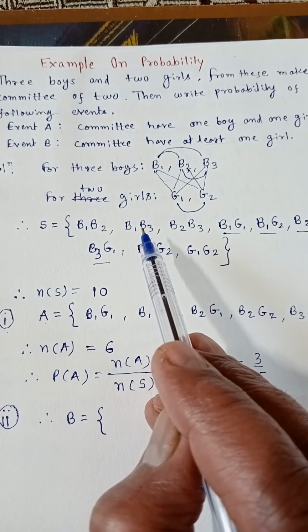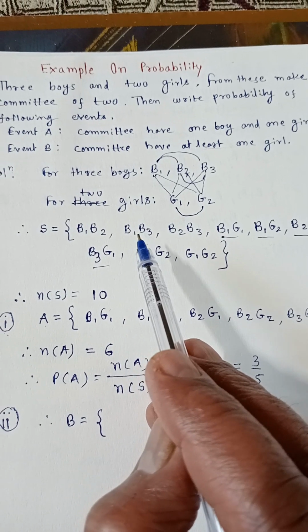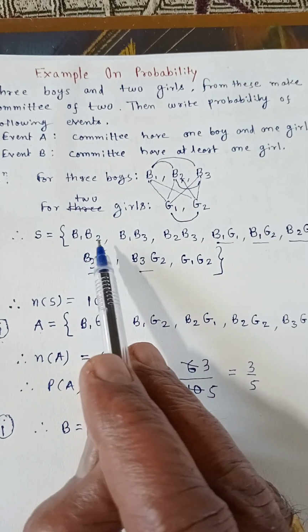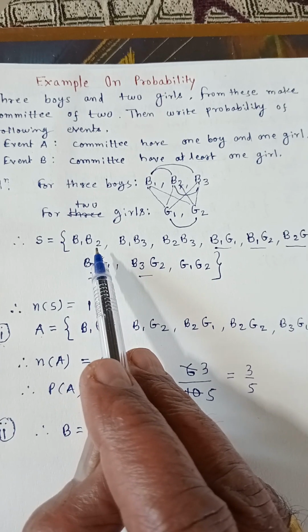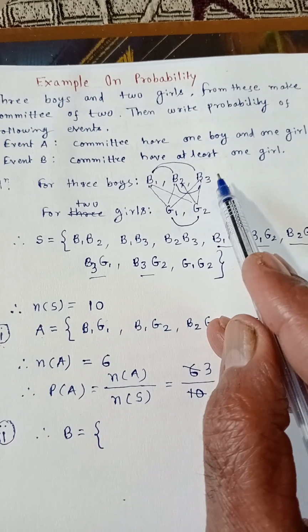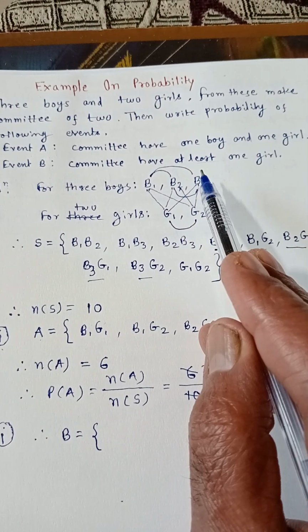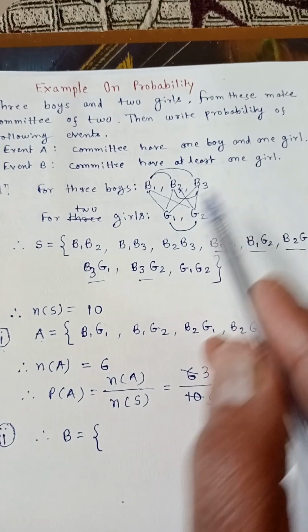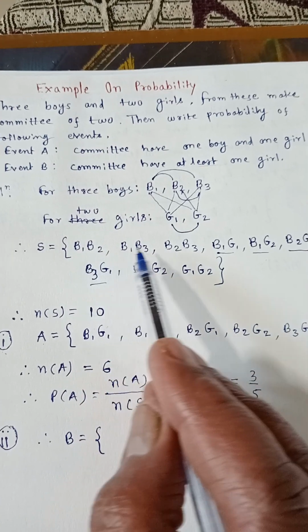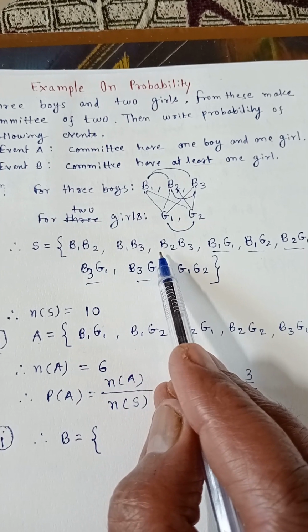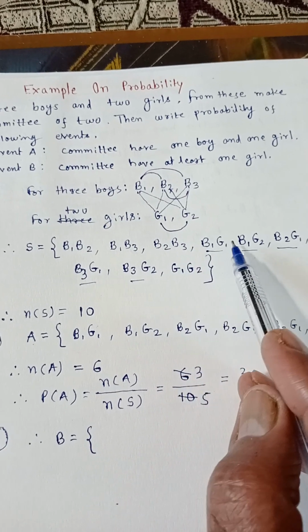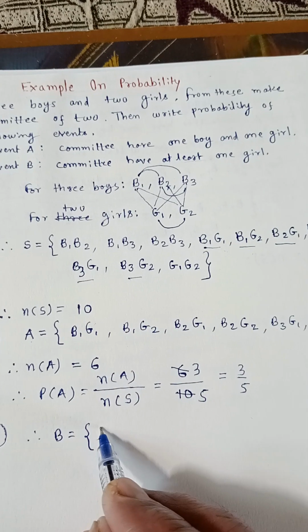Fewer than one girl is not possible, but more than one girl is possible. Here B1, B2 has no girl, and B2, B3 has no girl. B1, G1 is a committee with a girl.